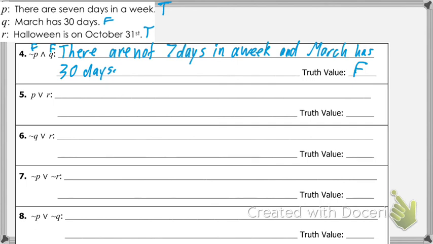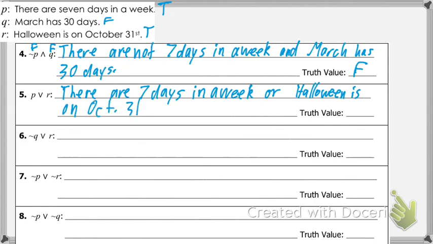All right, let's look at number 5. What's different on number 5 here? It's an or. Okay? Very good. There are 7 days in a week or Halloween. Sometimes I wish you could actually just copy and paste words. Technically, we are copying and pasting, so we're writing them back down. That's a good point. Now, is P true? Yeah.